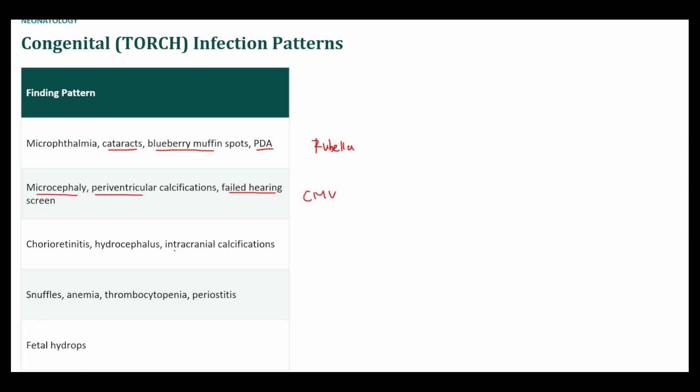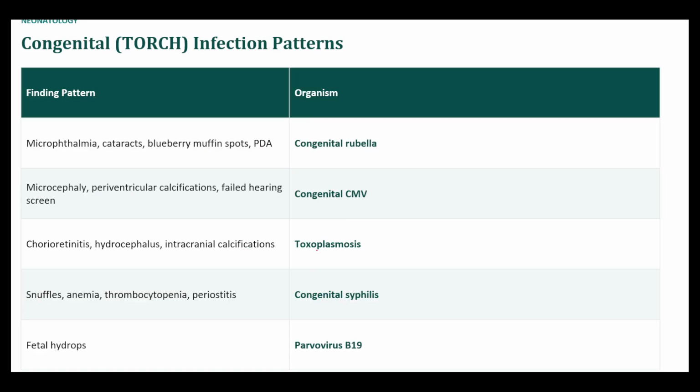Chorioretinitis, hydrocephalus, and intracranial calcifications. This is going to be toxoplasma. Snuffles, that's already a buzzword for syphilis. And then obviously syphilis can cause a lot of different things, but this is just a few of them. Fetal hydrops is a buzzword for parvovirus B19. Okay, so rubella, CMV, toxoplasmosis, syphilis, and B19.